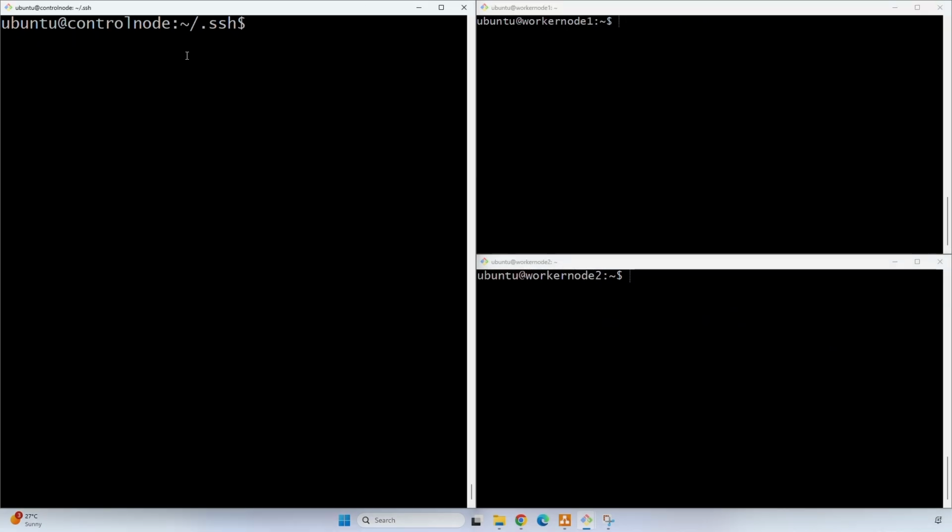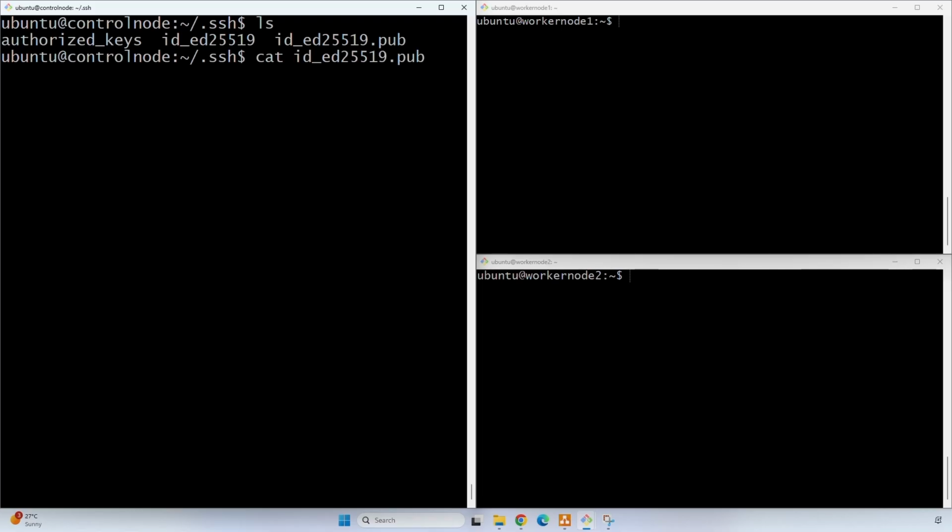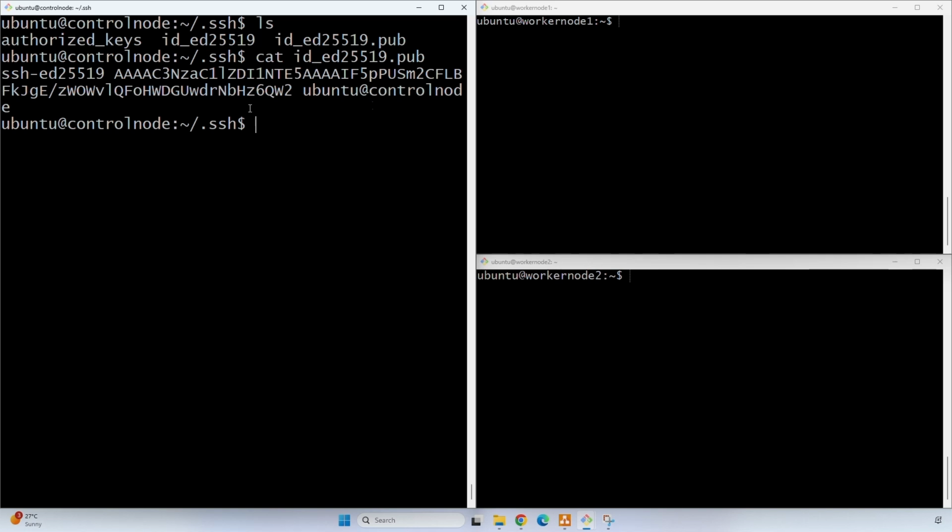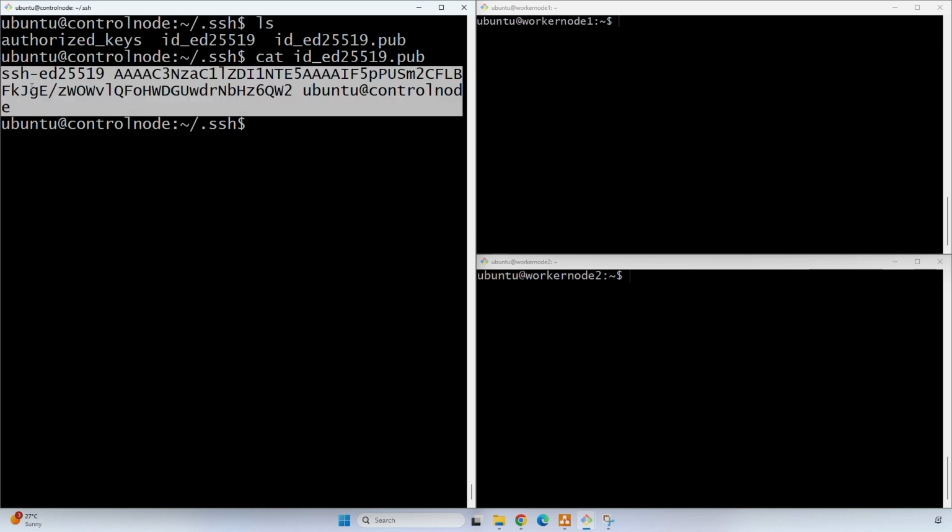See here, this is the control node, this is worker node 1, and this is worker node 2. Let's copy this. Now go to the .ssh folder.